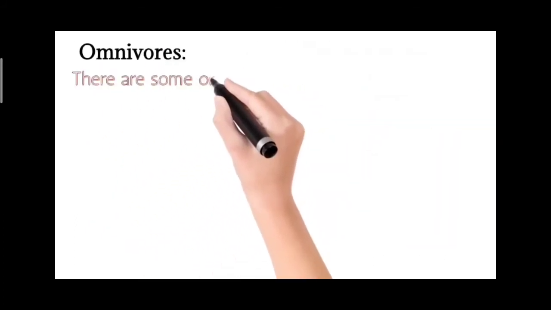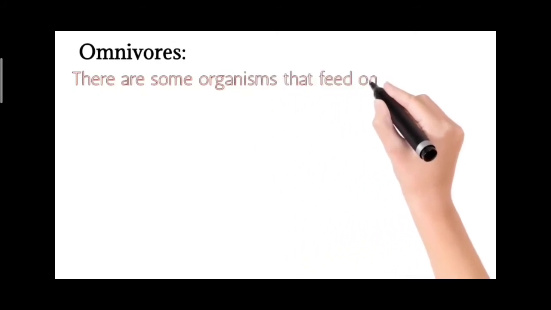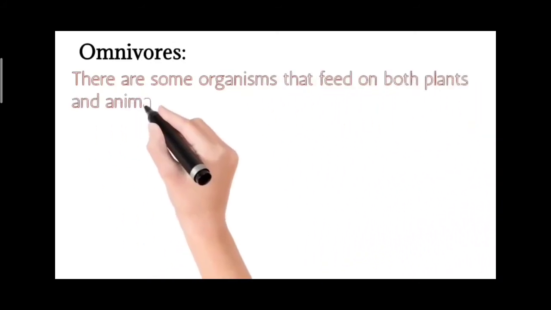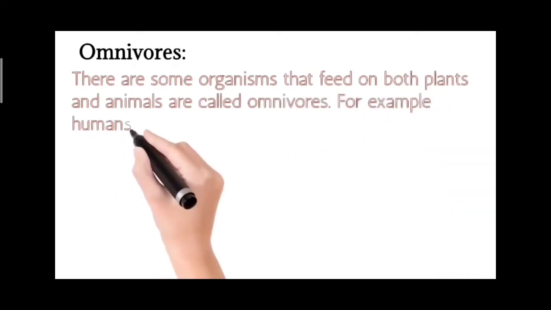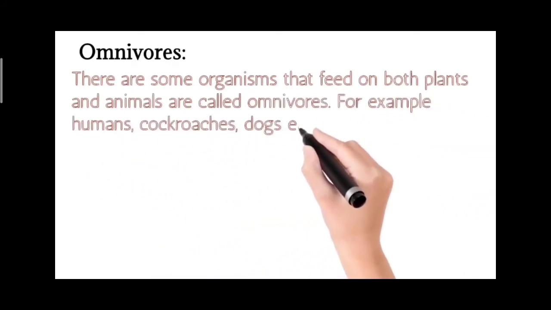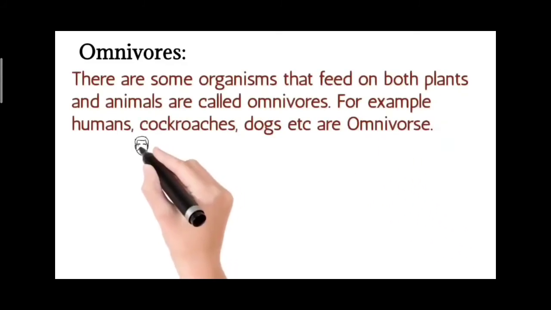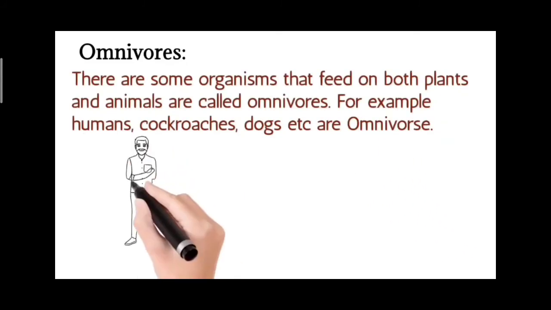Omnivores. There are some organisms that feed on both plants and animals. They are called omnivores. For example, humans, cockroaches, dogs, etc. are omnivores.